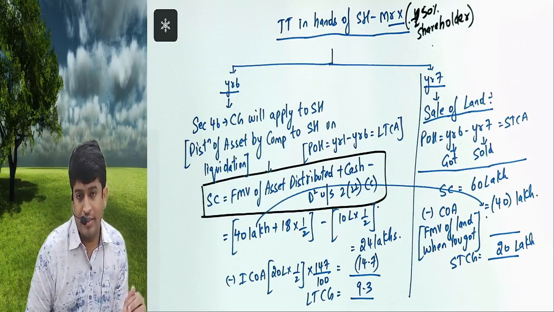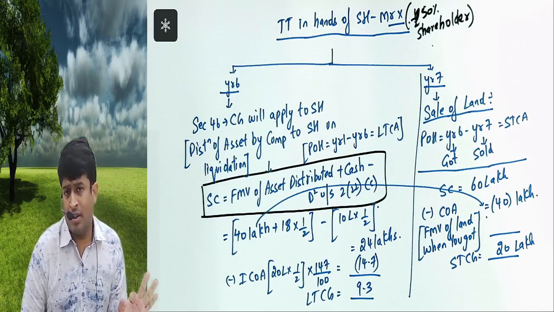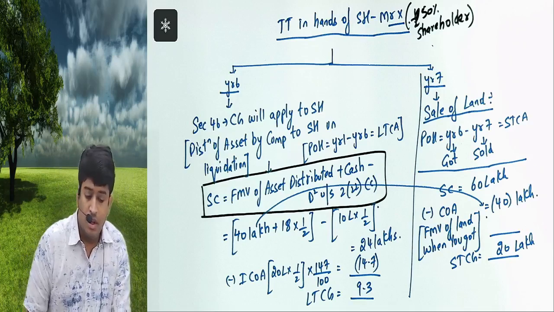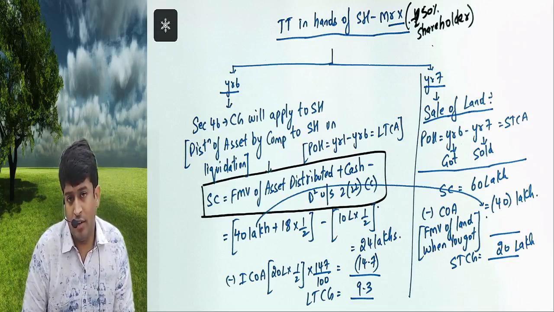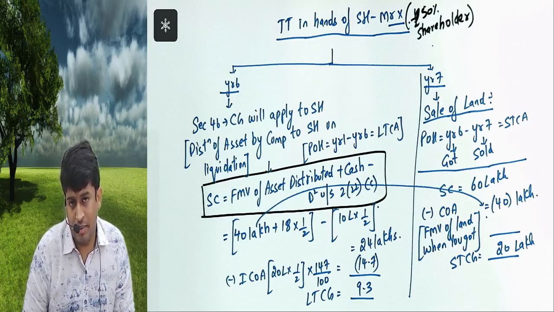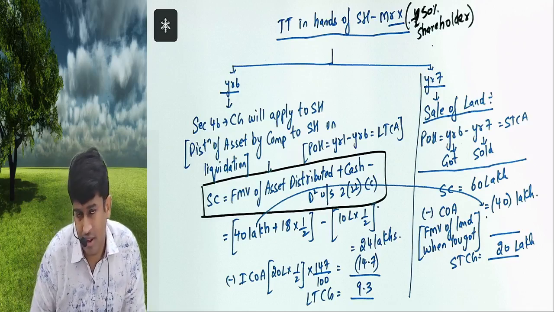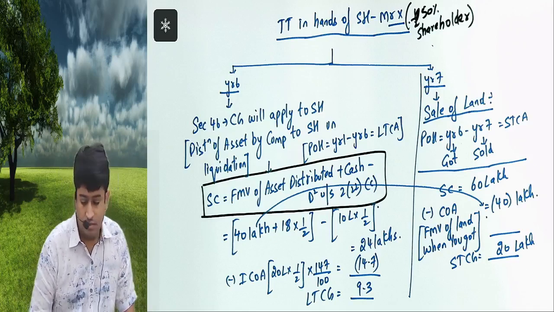We'll do one recent examination problem, then we'll do case laws on 222E from the case law material we have. Then we'll do the remaining problems that will wind up the taxation of dividend topic as well. We have two types of dividend: actual dividend and deemed. Deemed has 5 sections: A, B, C, D, E. Remember that. E for elephant is already completed. We are covering C for cat now.